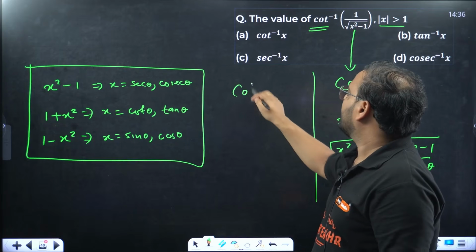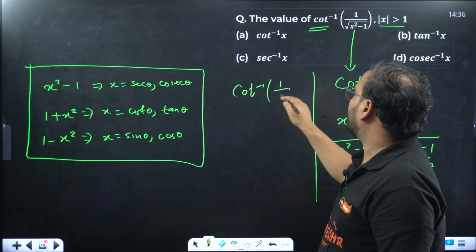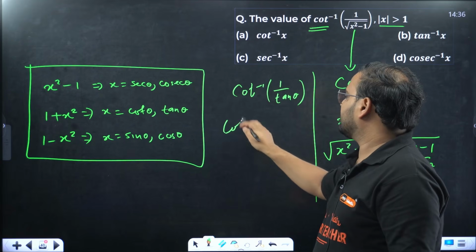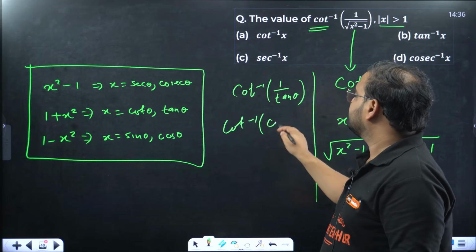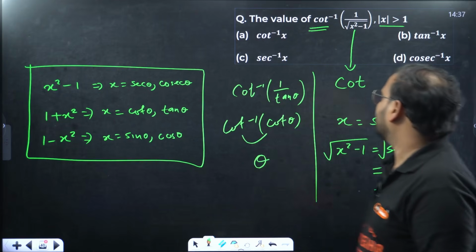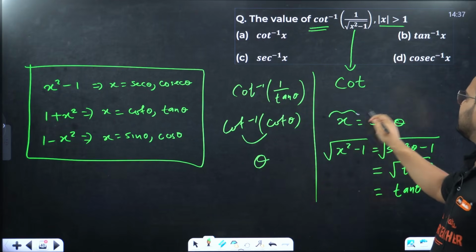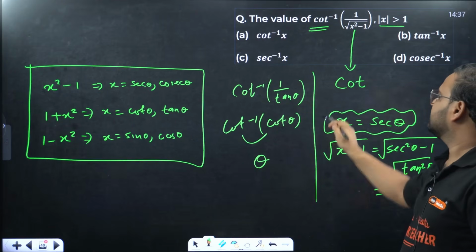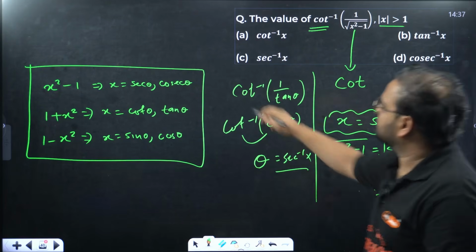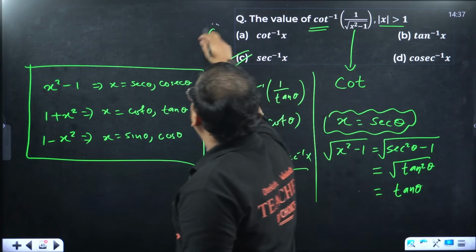It becomes cot inverse of 1 upon tan theta. That is nothing but cot inverse of cot theta. Answer is theta. If x is sec theta, it means theta is sec inverse of x. Answer is option C.